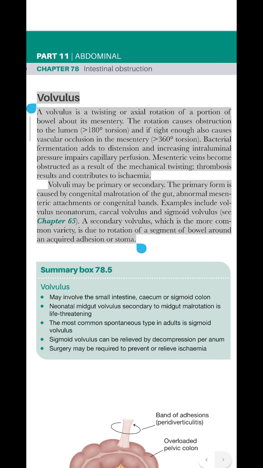Volvuli may be primary or secondary. The primary form is caused by congenital malrotation of the gut, abnormal mesenteric attachments or congenital bands. Examples include volvulus neonatorum, cecal volvulus and sigmoid volvulus, see chapter 65. A secondary volvulus, which is the more common variety, is due to rotation of a segment of bowel around an acquired adhesion or stoma.